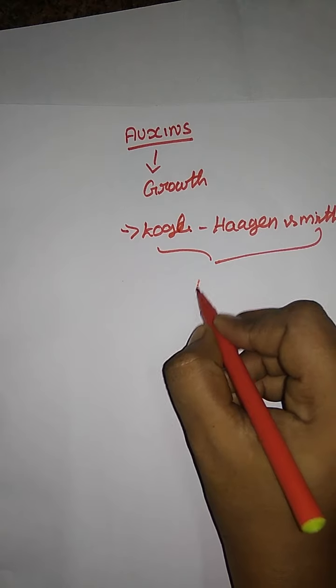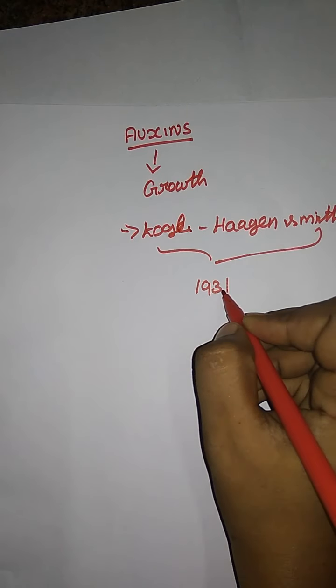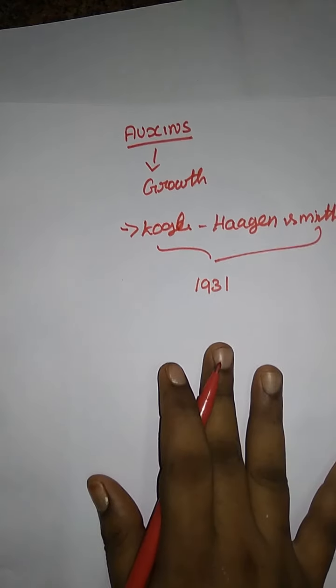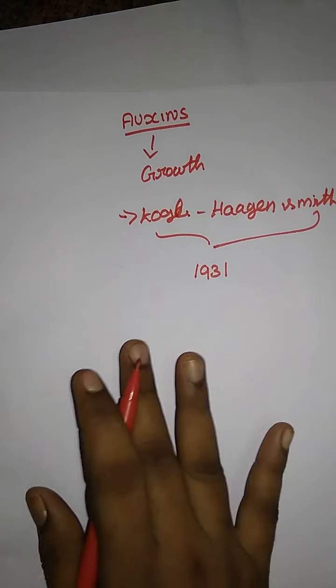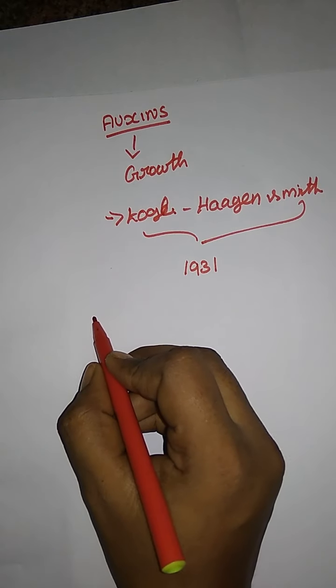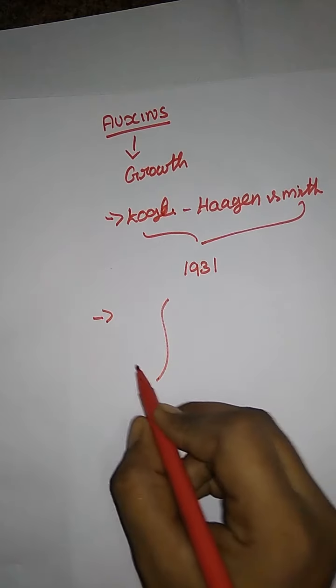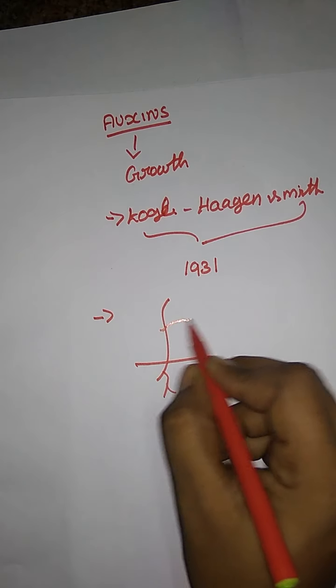In the year 1901 they discovered auxin, but they did not have any proof for it. Here, what they said is that auxin is produced at the tip of a plant.